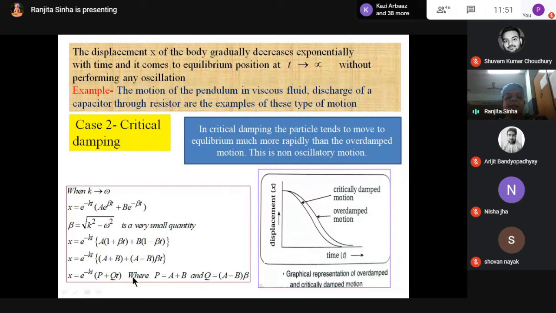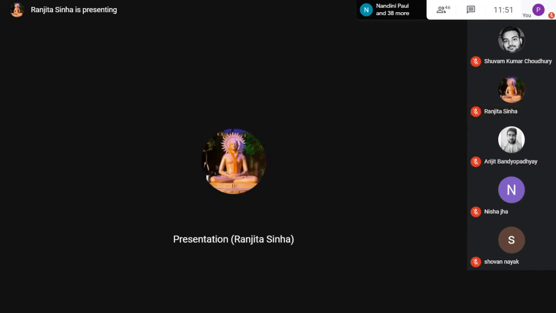So you can see here, when t equal to infinity, x again tends to 0. So for critical damping also, at t equal to infinity, x becomes 0. But it is coming much more rapidly to the 0 equilibrium position with respect to the over-damped motion.